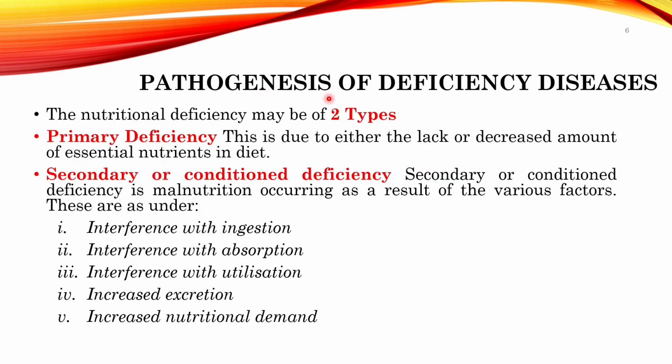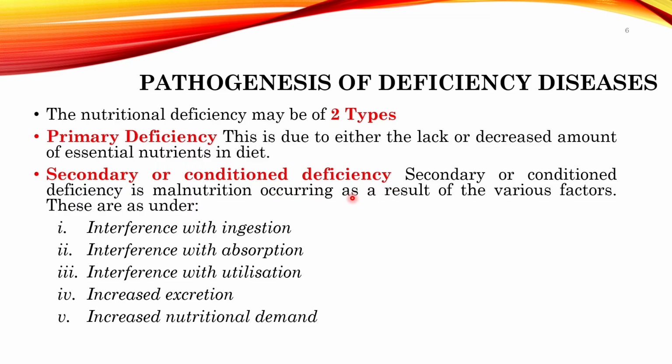After etiology, if we talk about the pathogenesis of nutritional dietary deficiency diseases, in a nutshell we can divide it into two types, primary or secondary. Primary means the lack of essential nutrients in the diet, or a decreased amount of essential nutrient in the diet. So intake is poor. That is primary deficiency. Now what is secondary deficiency, also known as conditional deficiency?